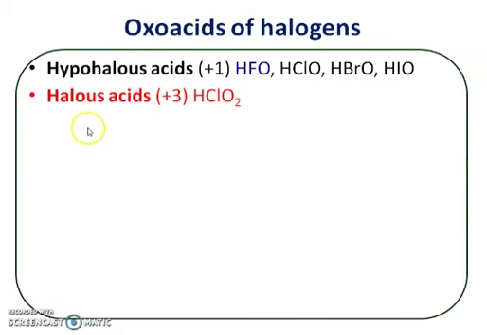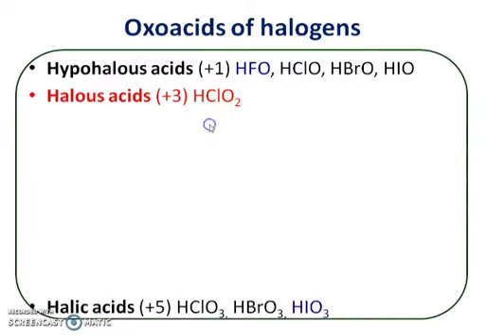So halous acid means the oxyacid of halogen in which the oxidation state of halogen is +3. A well-known example of halous acid is chlorous acid. In chlorous acid, the oxidation state of chlorine is +3, and it is the only stable acid of this type. Bromous acid and iodous acid are not stable, but chlorous acid is stable.